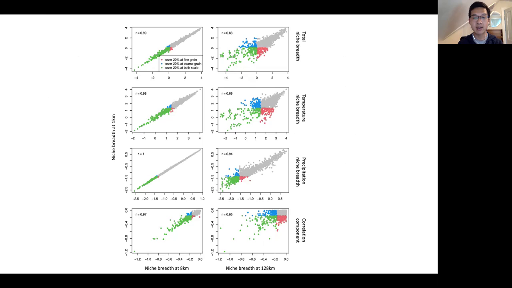The major differences are caused by the comparison between the finest grain and the most coarse grain, which is 128 kilometer resolution in this study, which is also approximately the accuracy of most of the range maps.